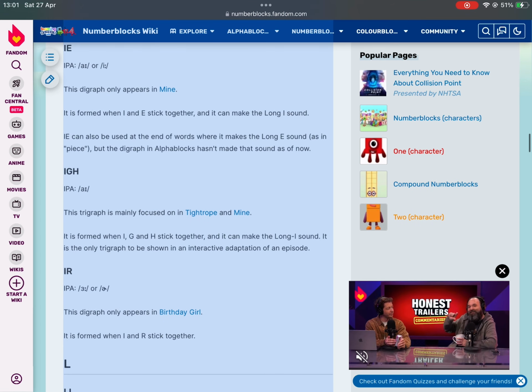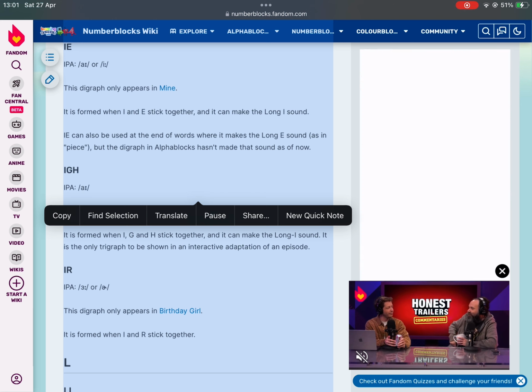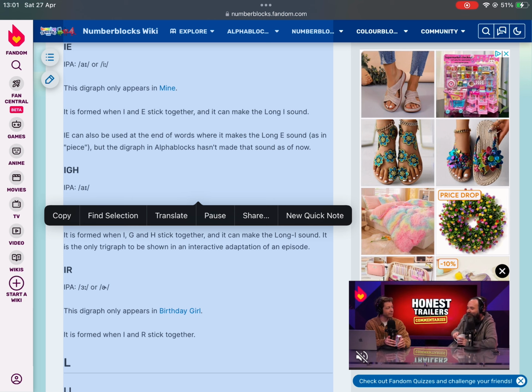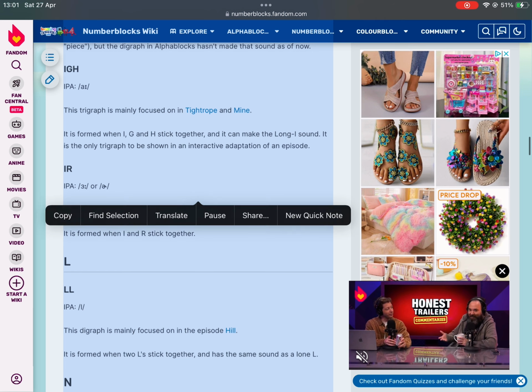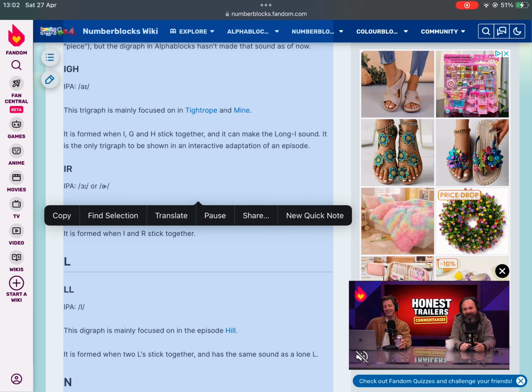IE, IPA or I. This digraph only appears in Mine. It is formed when I and E stick together, and it can make the long I sound. IE can also be used at the end of words where it makes the long E sound, as in peace, but the digraph in Alphablocks hasn't made that sound as of now. IGH, IPA I. This trigraph is mainly focused on in Tightrope and Mine. It is formed when I, G and H stick together, and it can make the long I sound. It is the only trigraph to be shown in an interactive adaptation of an episode.